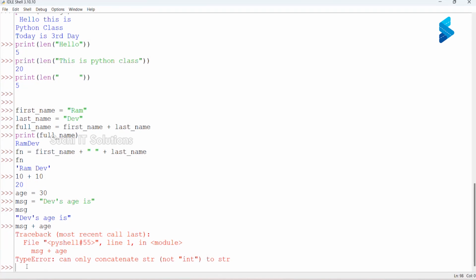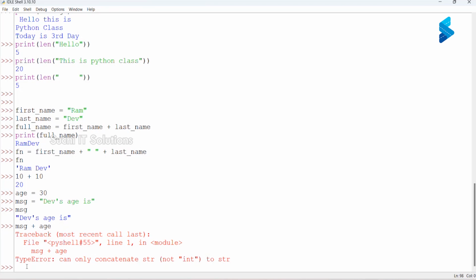If you use a plus operator between two numbers, it does the addition. If you use it between two strings, it joins the strings. Now we are using a plus operator between an integer and a string, and Python cannot understand what it is supposed to do with them. That is when Python will throw an error. What type of error is it? It is going to be a TypeError.